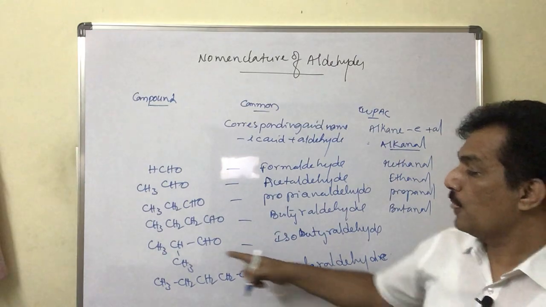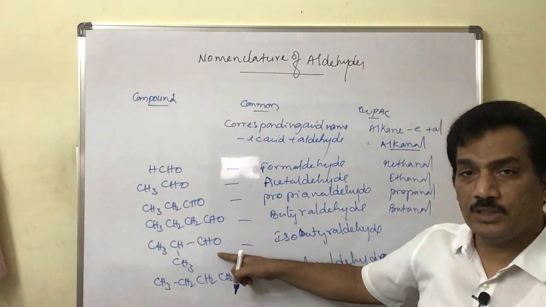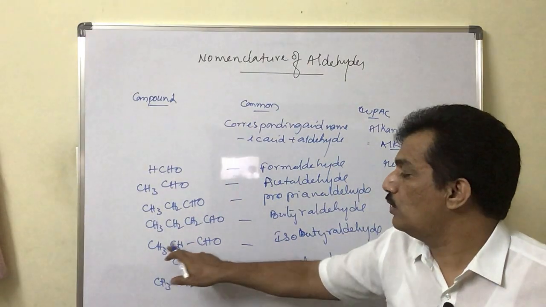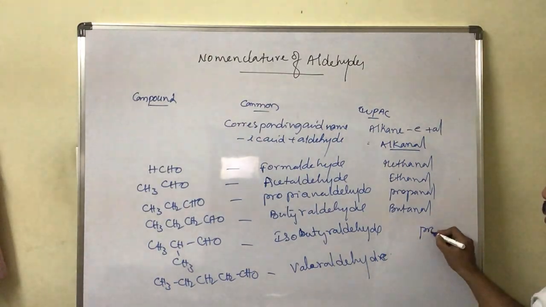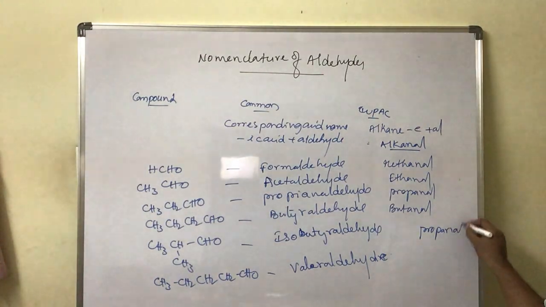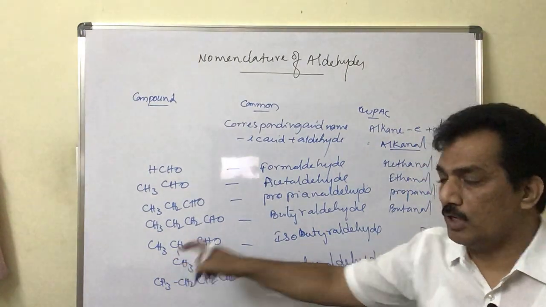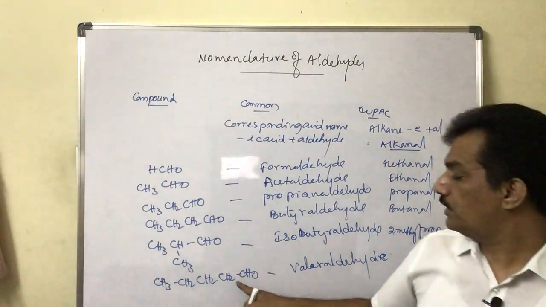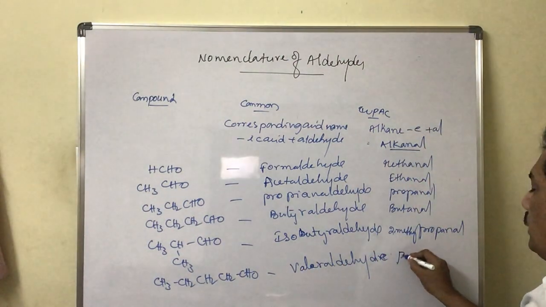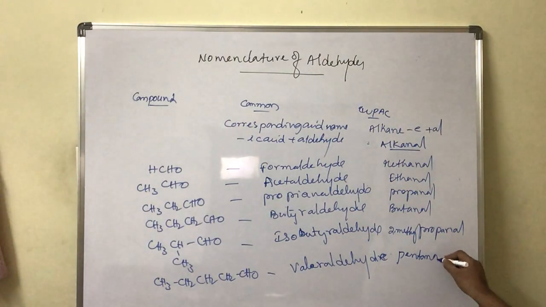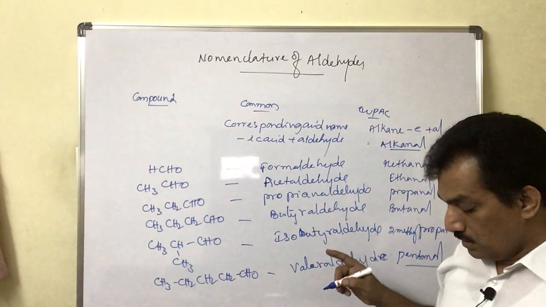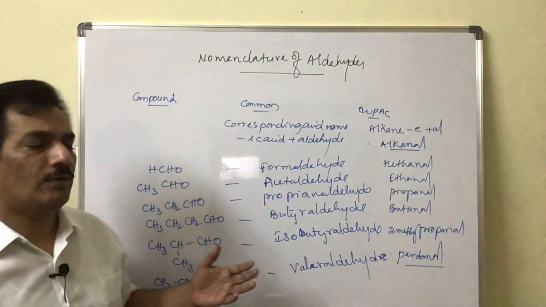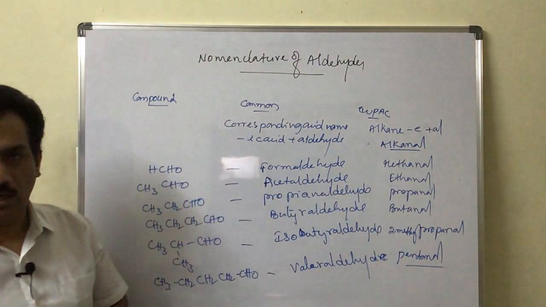but in IUPAC system we are considering only the main chain carbons into root word, but not the substituent. So here it is basically only 1, 2, 3 carbons present, hence it is propanal. On this propanal there is methyl group on second carbon, and hence it is 2-methyl propanal. And if it is 5 carbon, it is nothing but pentanal. Like that, the IUPAC names are nothing but the corresponding alkane minus E plus al. That will provide the IUPAC name for aliphatic aldehydes.